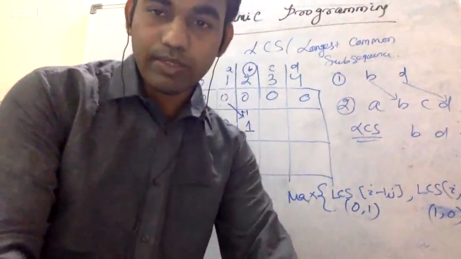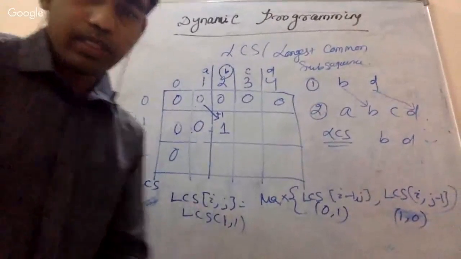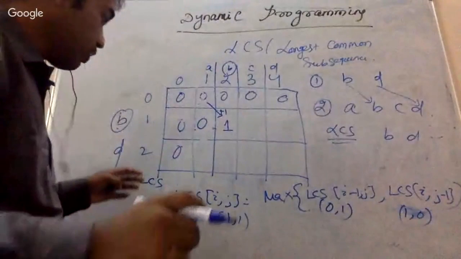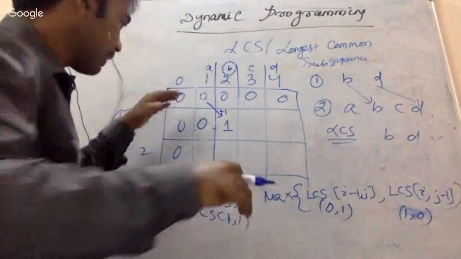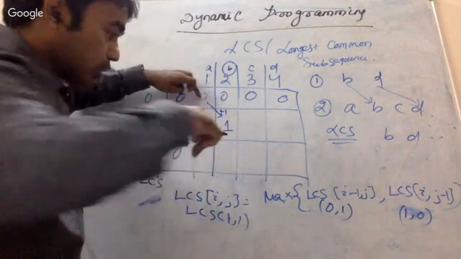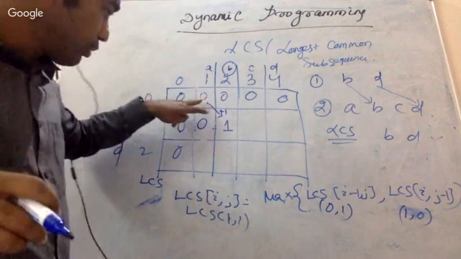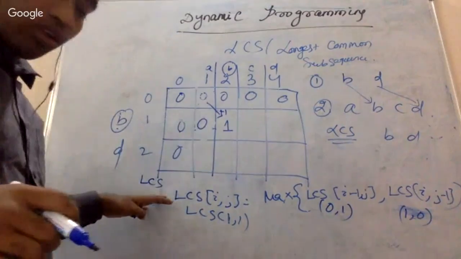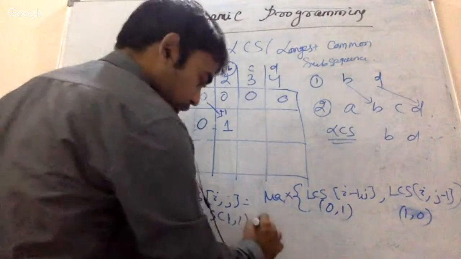Just one second, guys. Let me see which part is visible. Yeah, so what it is telling: take the value from the left-hand top corner cell, and add 1. So it was 0, 0 plus 1 is 1. Okay, so this is the solution for if there is a match.